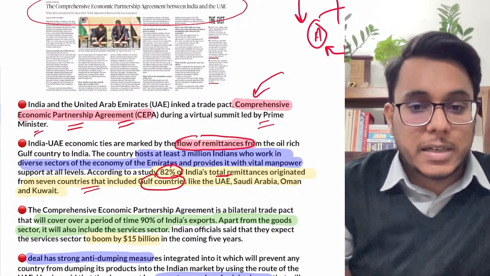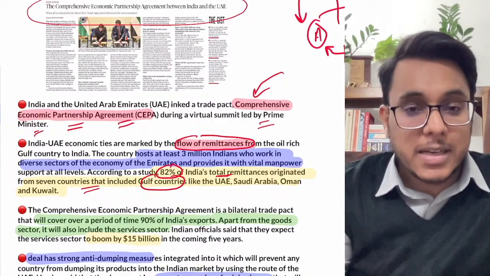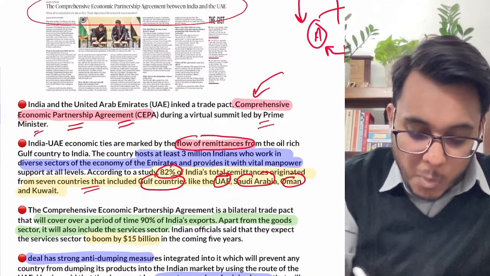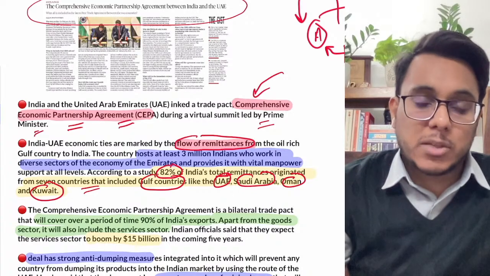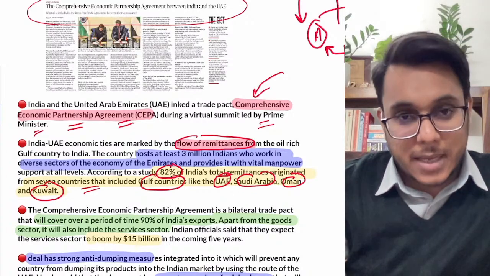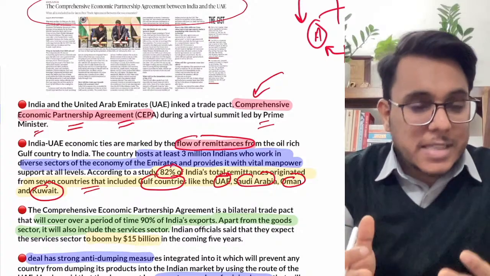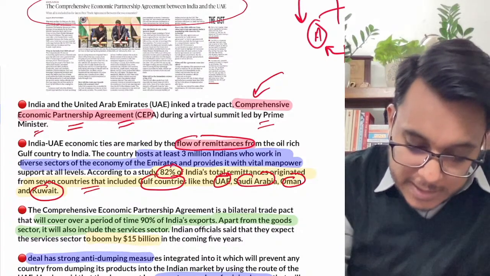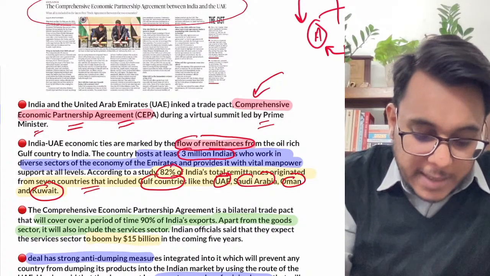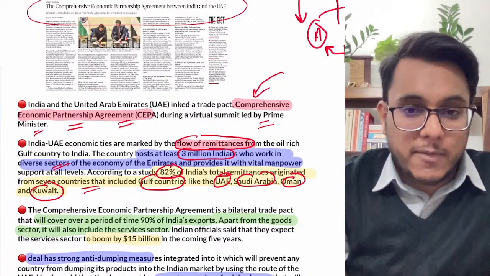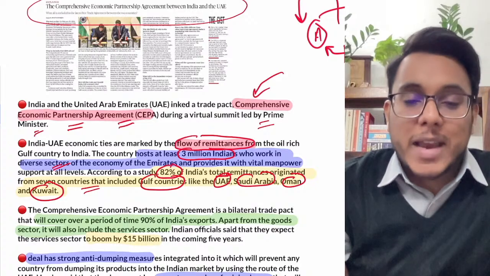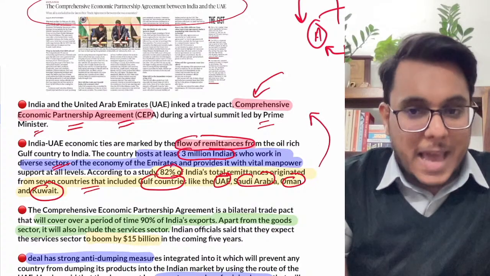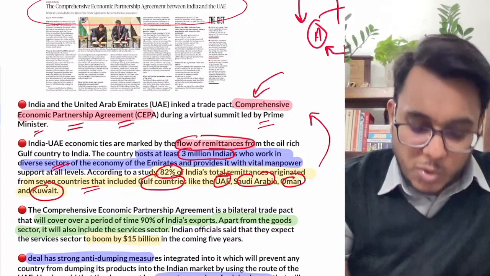Okay, 7 countries in the Gulf region, and among these 7 countries, UAE, Saudi Arabia, Oman and Kuwait are the countries from where the top remittances are coming. Okay, so cultural ties are there, economic ties are there, people to people ties are also there. More than 3 million Indians are working in diverse sectors in the UAE. So because of such rich ties, now we have carried out the FTA between the two countries.